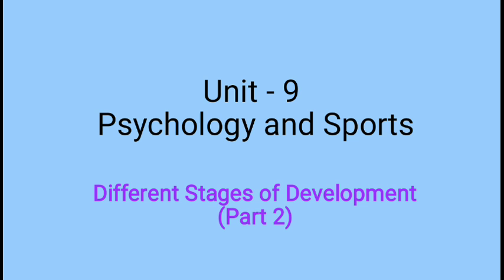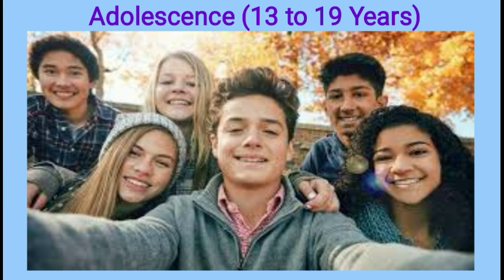We are going to learn related to adolescence and adulthood. So let's start. You can see the adolescent lies between the period of 13 to 19 years. That means it's of your age, children of your age. Now we are going to learn different characteristics related to this adolescent. There are various characteristics at this age. What are the physical characteristics, what are the mental characteristics, emotional characteristics, social characteristics and motor characteristics you used to have, which we are going to learn. But let us know what adolescence means.